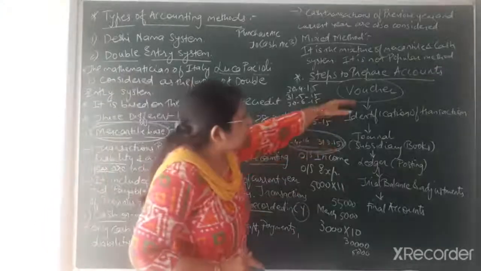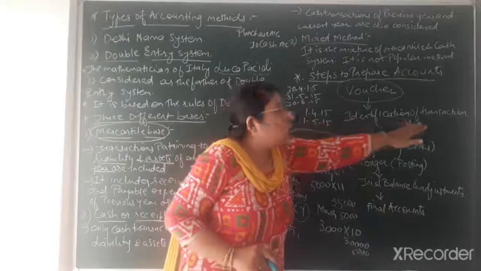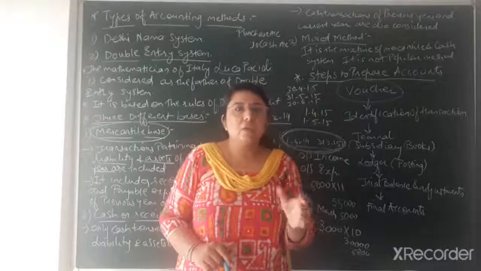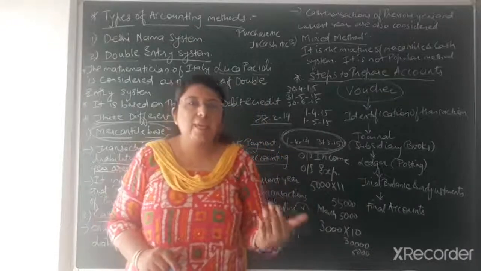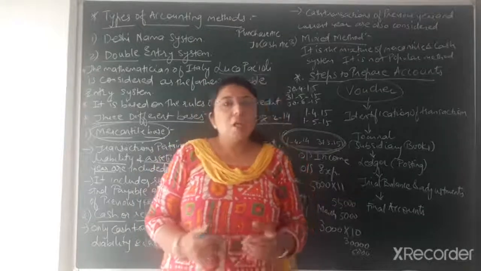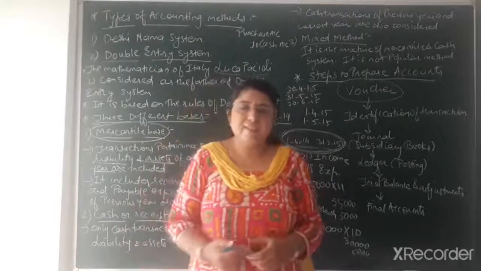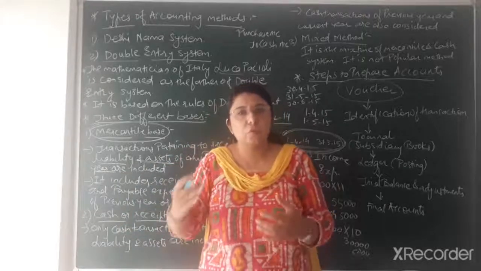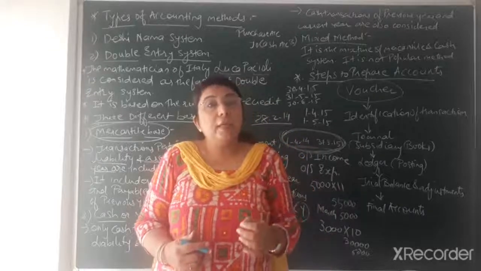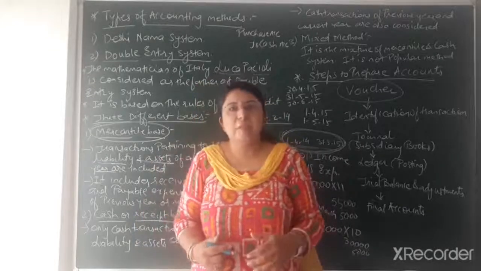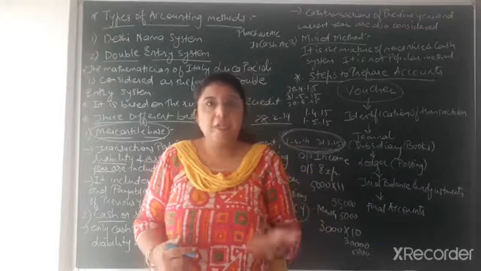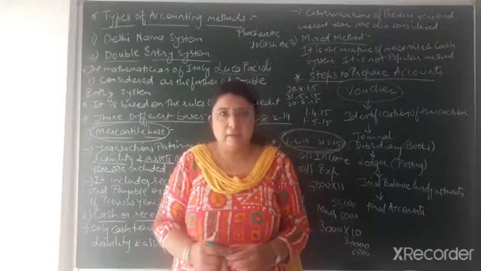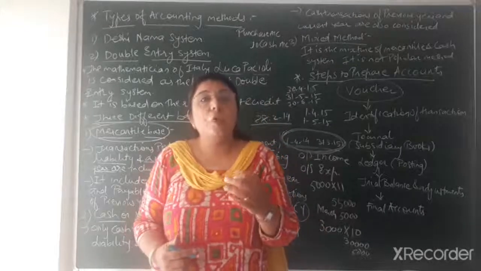The next one is identification of transaction. Identification means deciding whether the transaction is an economic transaction or a non-economic transaction, and whether it is a cash transaction or a credit transaction. Suppose, for example, I give my own example. If I am teaching you all and getting a salary from the school, from the trust, right? That is called an economic transaction. But if I am teaching my child at my home, it becomes a non-economic transaction, because in that case I will not take a salary, right? So that is a non-economic transaction.